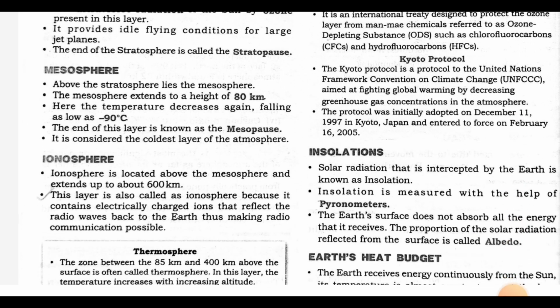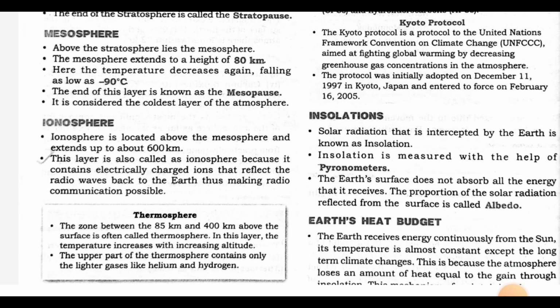Mesosphere. Above the stratosphere lies the mesosphere. The mesosphere extends to a height of 80 km. Here the temperature decreases again, falling as low as minus 90 degrees Celsius. The end of this layer is known as the mesopause. It is considered the coldest layer of the atmosphere.